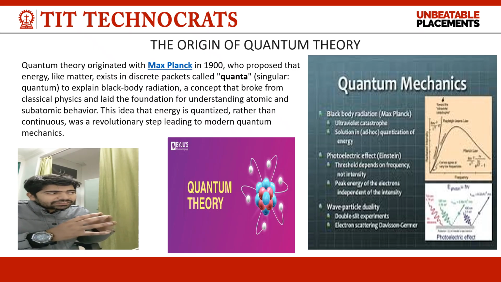In Planck's radiation law, he came with the concept of h. For the first time, the concept of h came in Planck's radiation law.